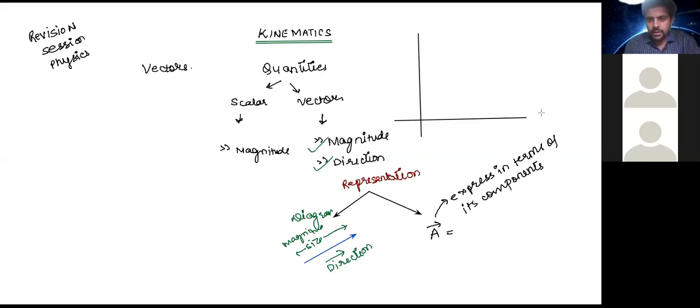Let's draw an XY plane. Let's say this is the X axis, this is the Y axis, and here is the origin. Now, suppose I have a point somewhere over here. I name it, say, point P, and its coordinates are A comma B. So there is a very specific kind of vector which is defined as the position vector.